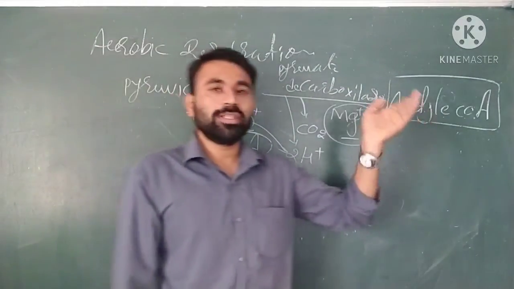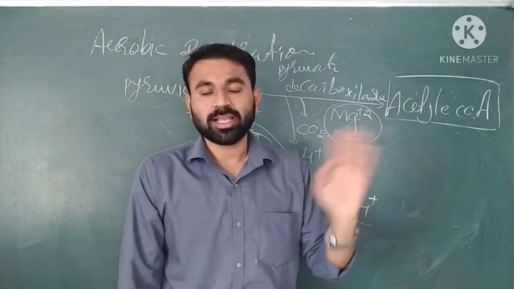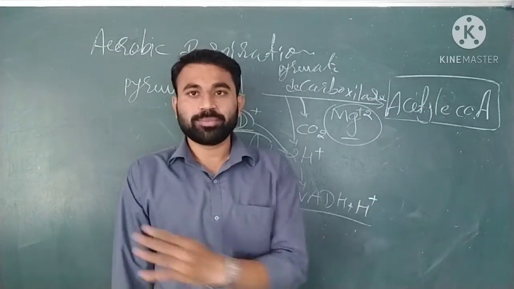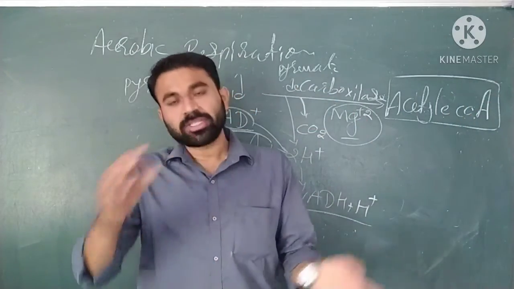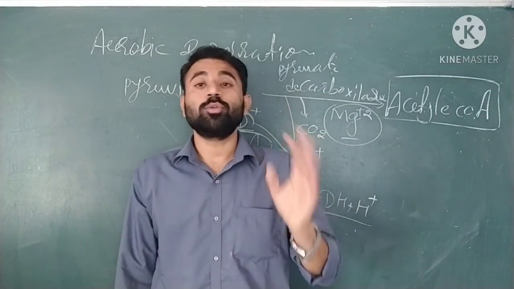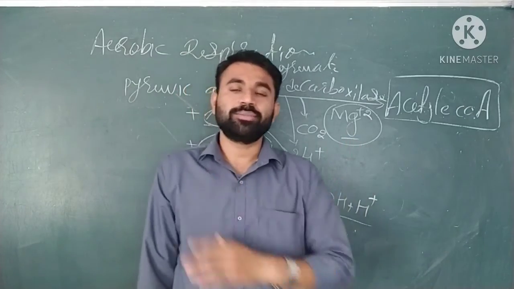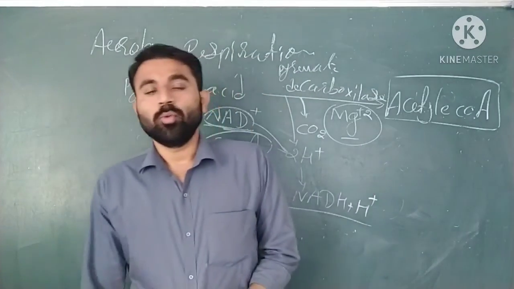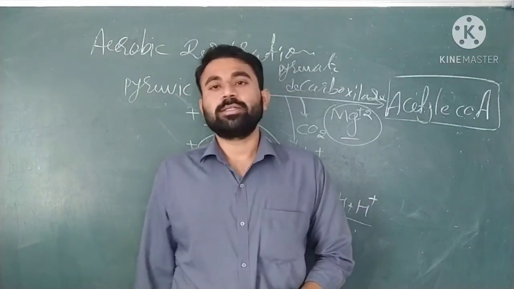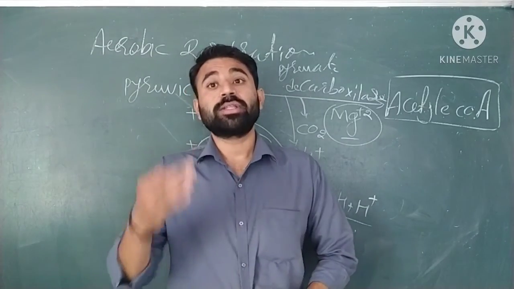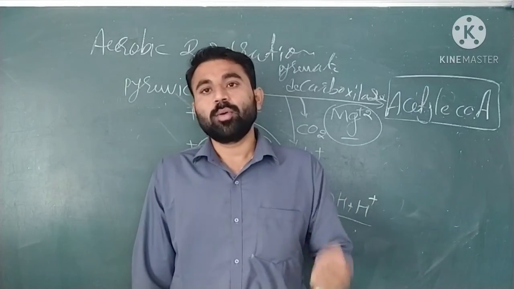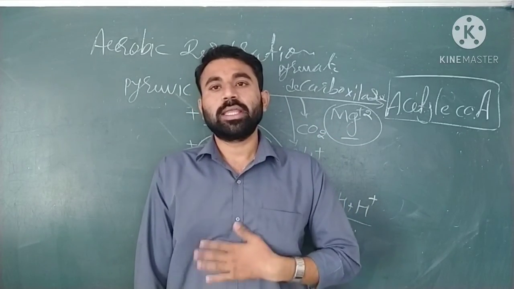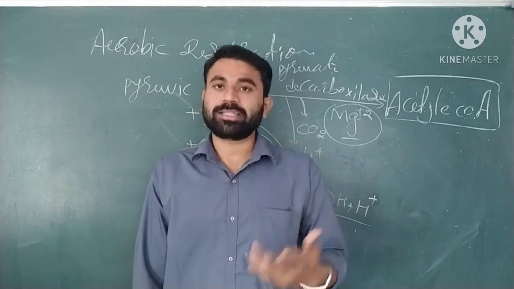Now acetyl coenzyme A goes into the TCA cycle, tricarboxylic acid cycle or Krebs cycle, to complete its degradation. और फिर वो साइकिल में जाएगा और क्या रिएक्शन होगी उसको बोलते हैं Krebs cycle. Hans Krebs, the scientist who found the Krebs cycle, उसके नाम पर से Krebs cycle या you can say TCA cycle, tricarboxylic acid cycle, जो पढ़ा है, वो हम देखेंगे नेक्स्ट लेक्चर में.